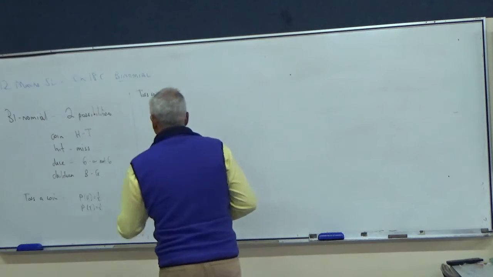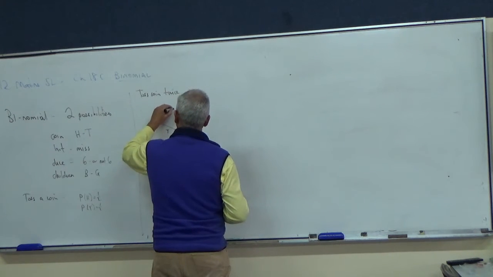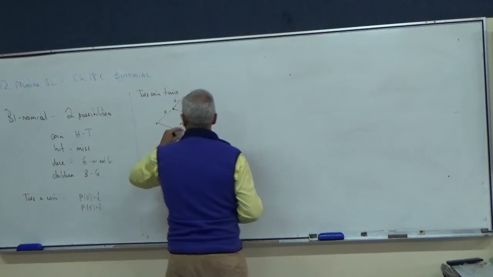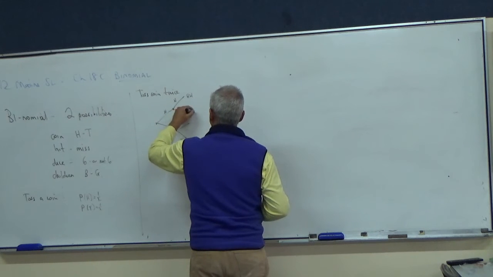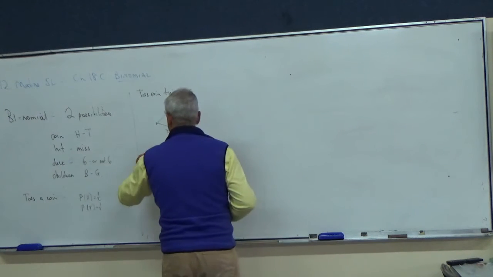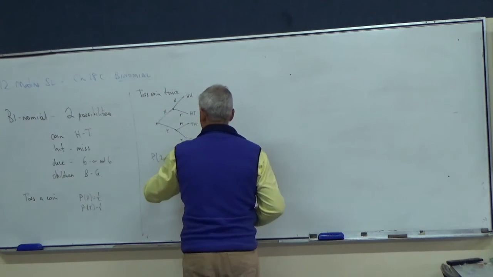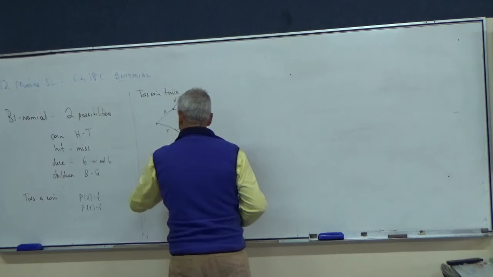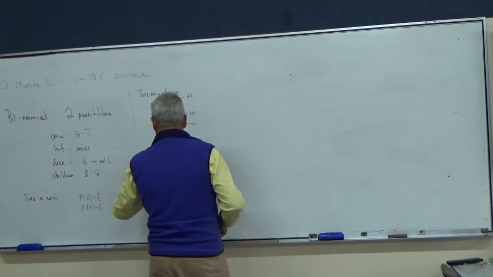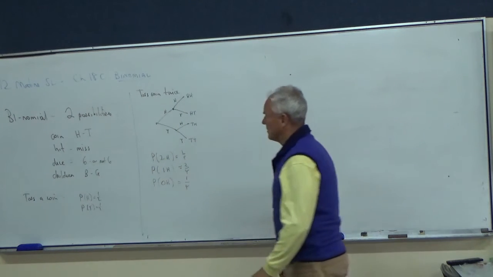Toss a coin twice, so we can draw a tree diagram for that. We can get a head or a tail, and then a head or a tail again. So that would be head, head, head, tail, tail, head, tail, tail. So probability of 2 heads equals a half times a half equals a quarter. Probability of 1 head, and therefore 1 tail, is 2 quarters, or a half, and the probability of no heads is 1 quarter as well. Alright?